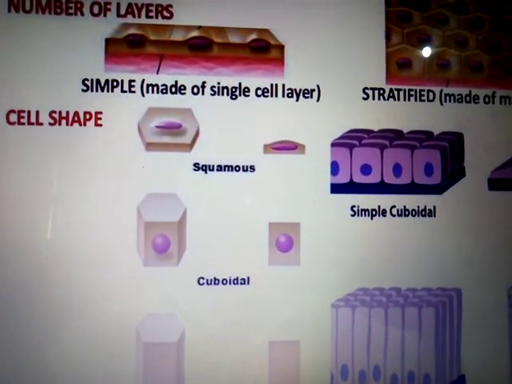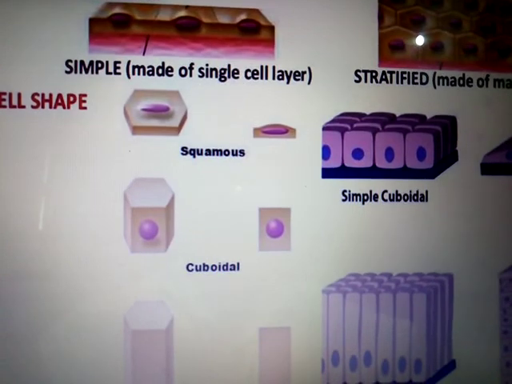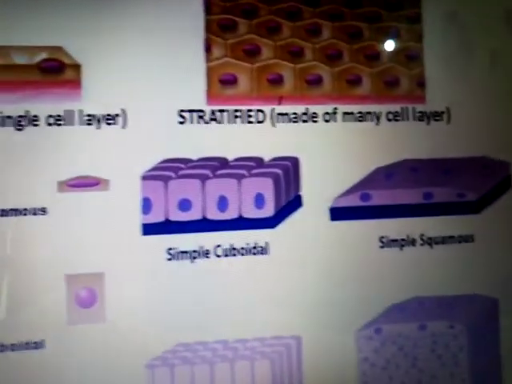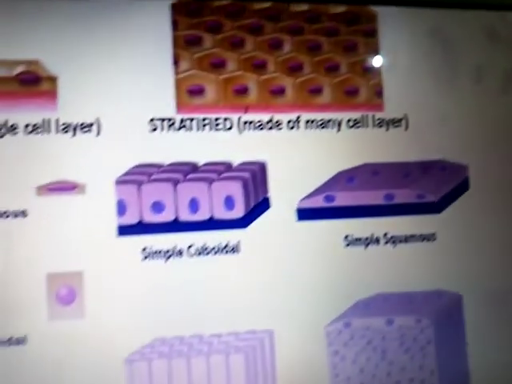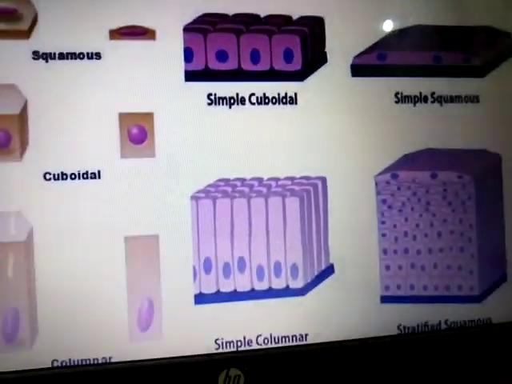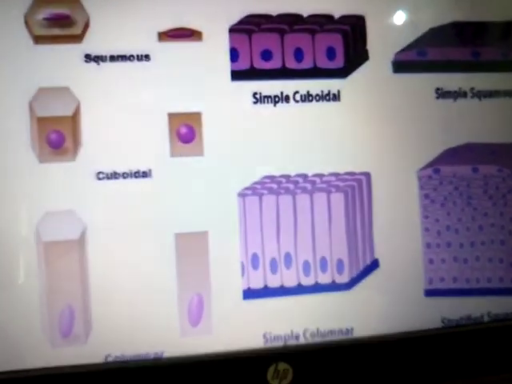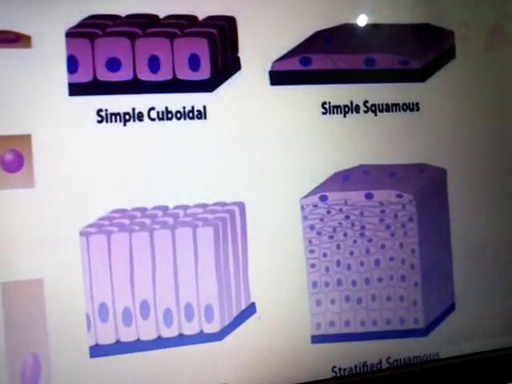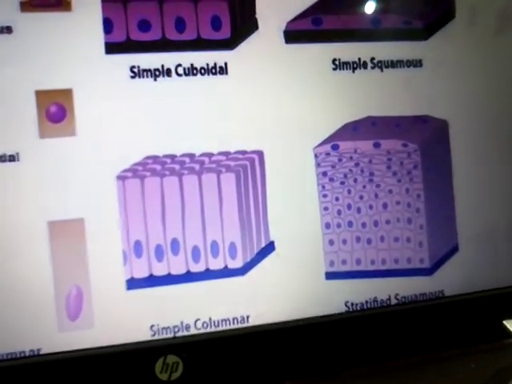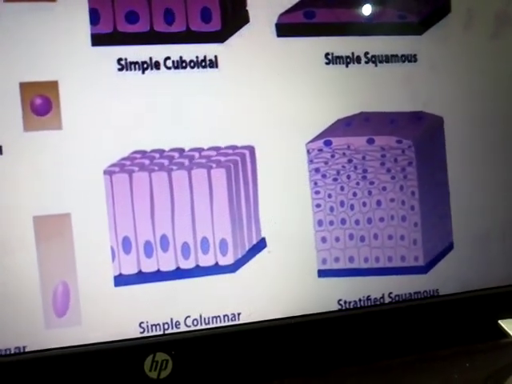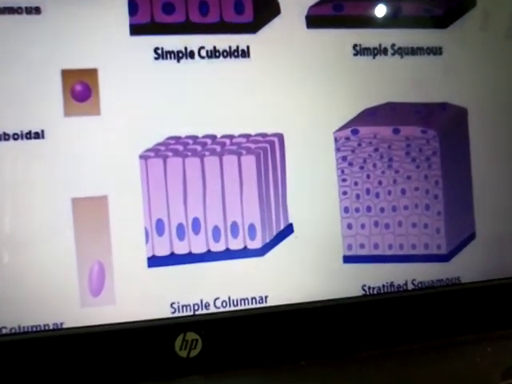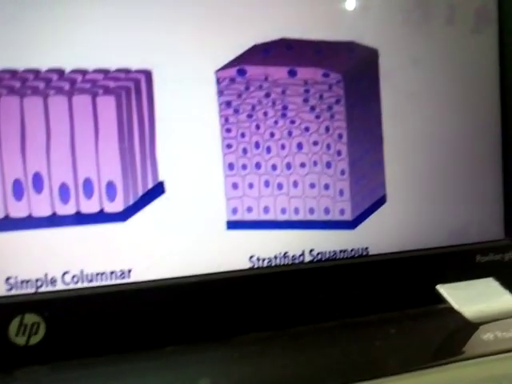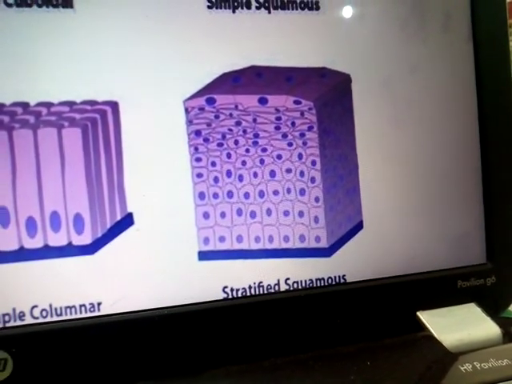Simple epithelium tissue is made up of a single layer of cells. Here, stratified is made up of many layers of cells, and these are different types of epithelium tissue. That is cuboidal epithelium tissue, simple cuboidal, simple squamous epithelium tissue. This is a columnar epithelium tissue because they are elongated and column-like structures, and the nucleus is present at the base. Here they are stratified squamous epithelium tissue.